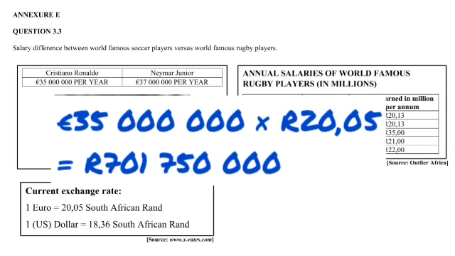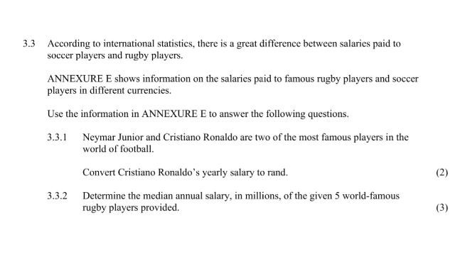It says 1 euro is equal to 20 rands and 5 cents. So you simply multiply it and it gives you 701,750,000 rands. When you're converting from a bigger currency to ours, you simply multiply, and you will know your answer is correct if it's a bigger amount.